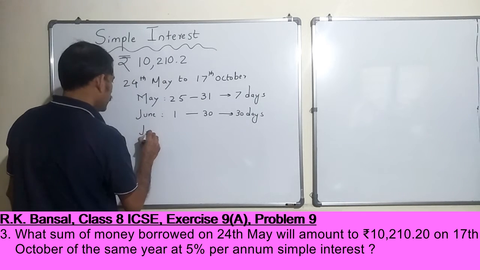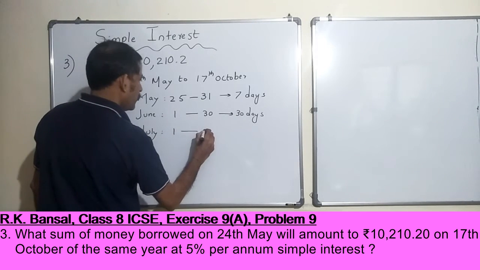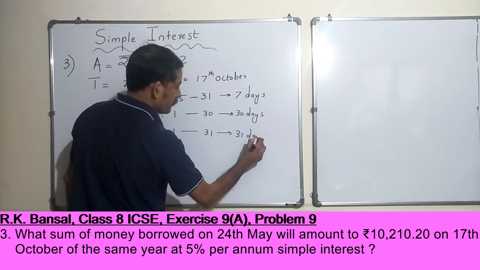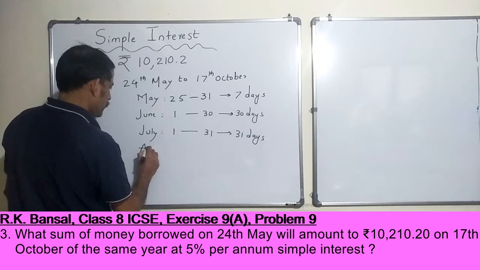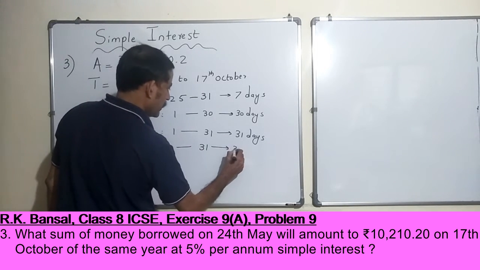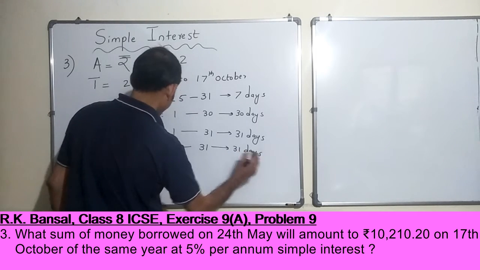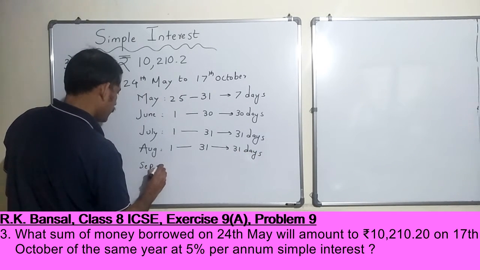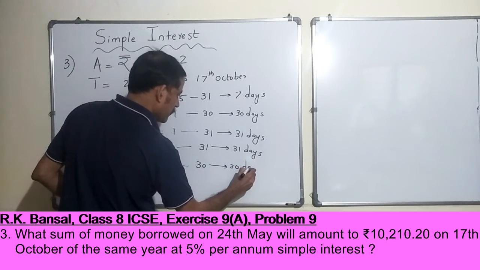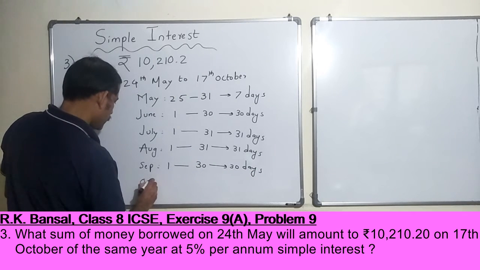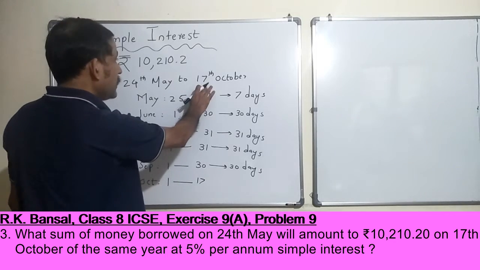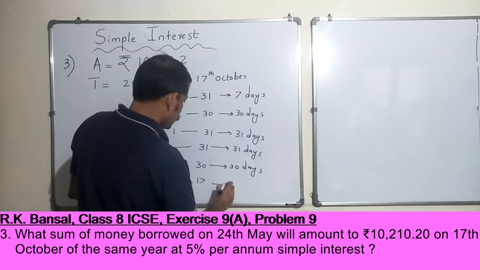Okay. July 1 to July 31, right? 31 days. August 1 to August 31 amounts to 31 days. September 1 to September 30, 30 days. And October 1 to 17, right? Because that is when the money is returned. So it amounts to 17 days.